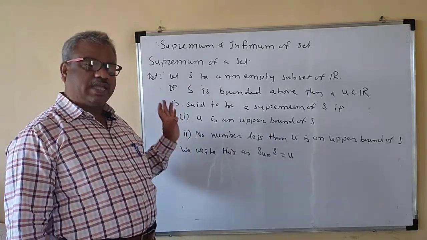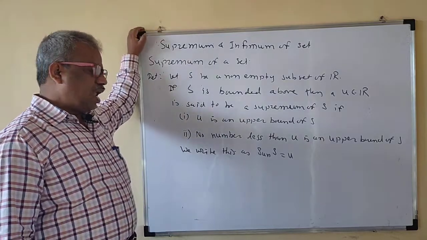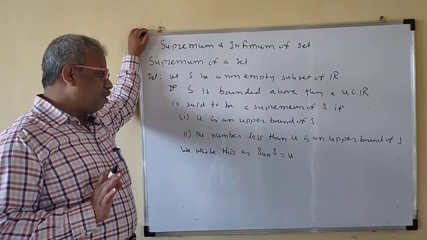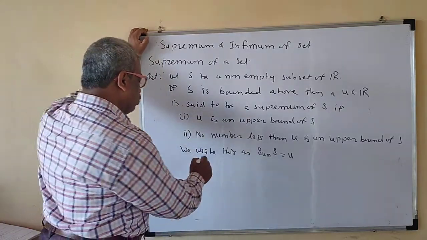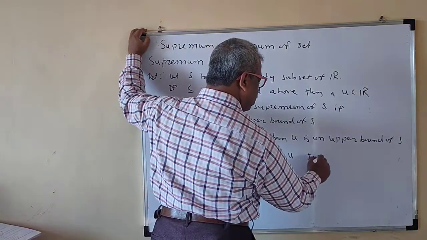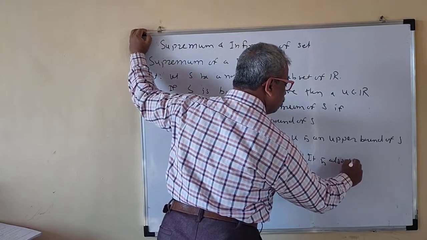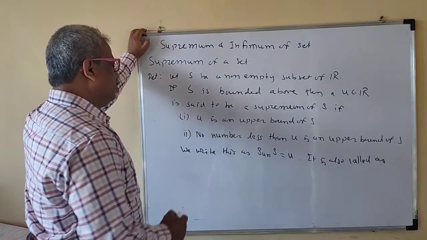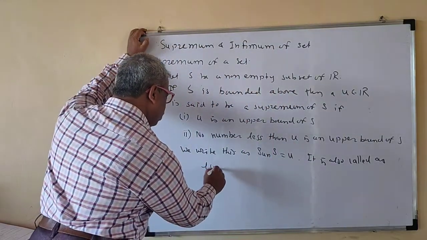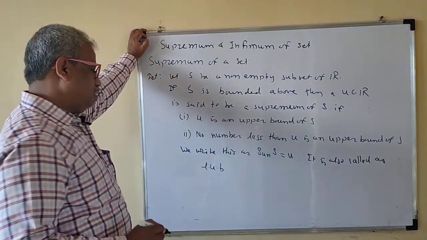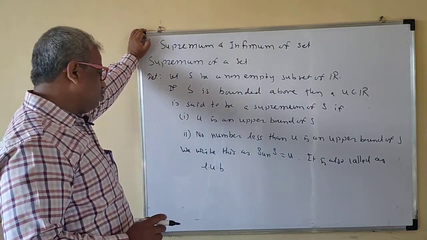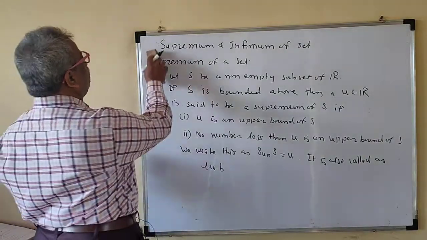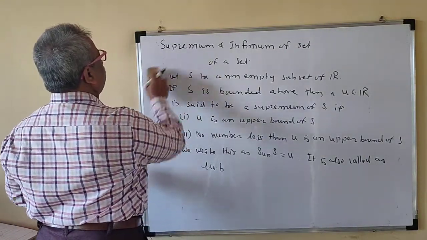So U is an upper bound and no number less than U is an upper bound of S; then we say that U is the supremum of S. It is also called the least upper bound, LUB. Now we will see the definition of the infimum.